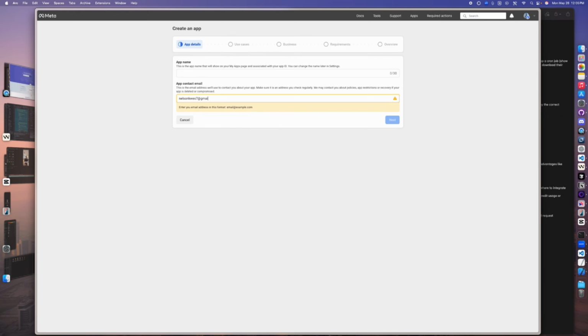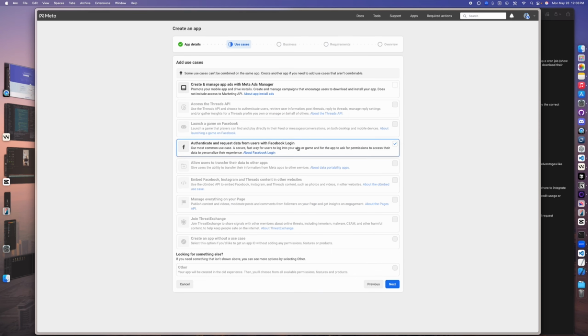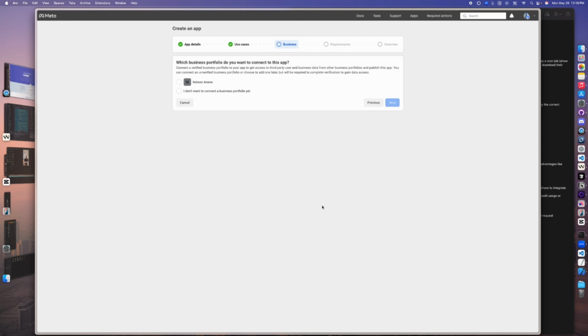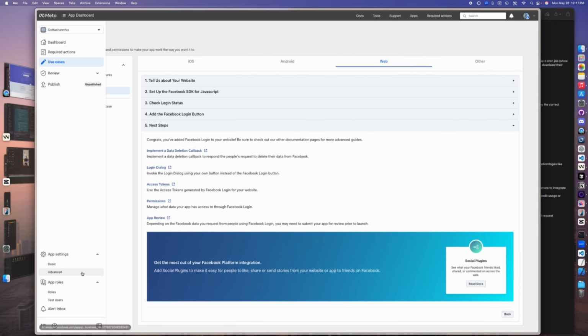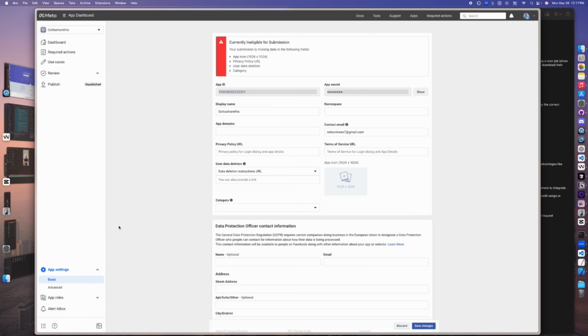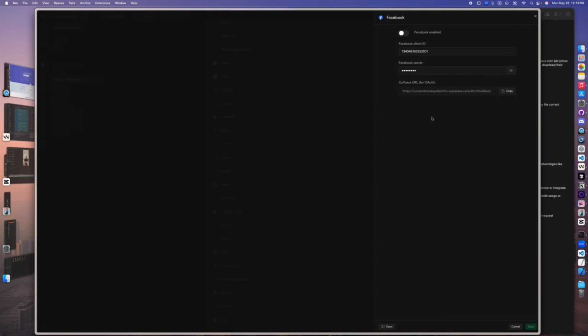And in this screen, select authentication and request using Facebook login, and select your portfolio using your Facebook login, and then go over to the dashboard, and within the menu at the bottom, hit settings and then basic, and voila, you should have access to all of your Facebook client ID and secret. Enter those in Supabase and make sure you enable Facebook and then save.